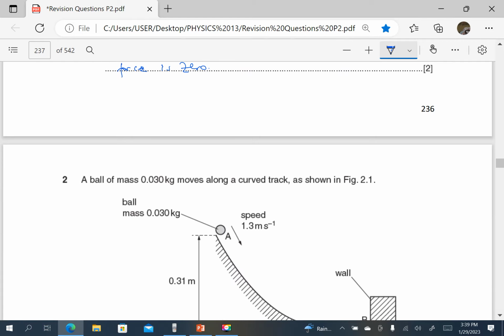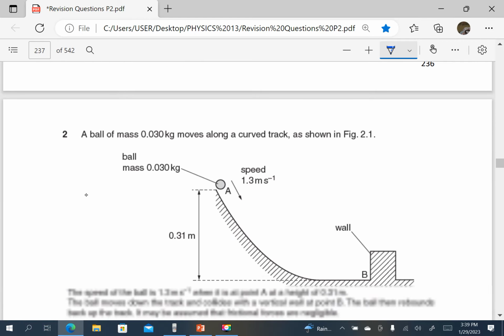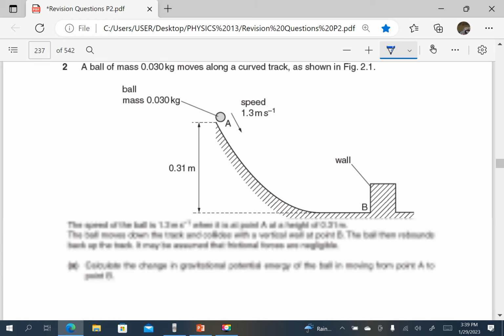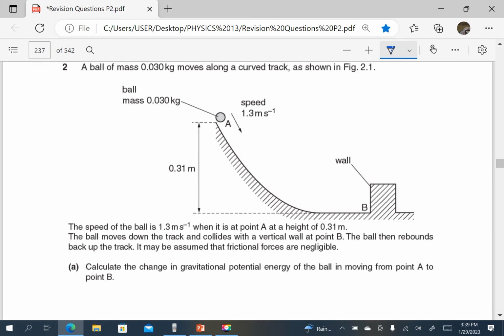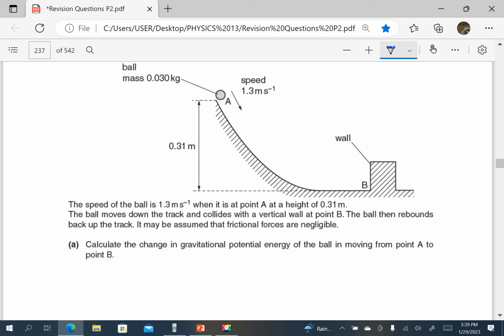Okay, a ball of mass 0.03 kilograms moves along a curved track as shown there. The speed of the ball is 1.3 when it is at A, at a height of 0.31 meters. The ball moves down the track and collides with a vertical wall at point B. The ball rebounds. That is very important. It means it reaches and changes direction. That is very important when dealing with any vector such as momentum. It may be assumed that the frictional forces are negligible.